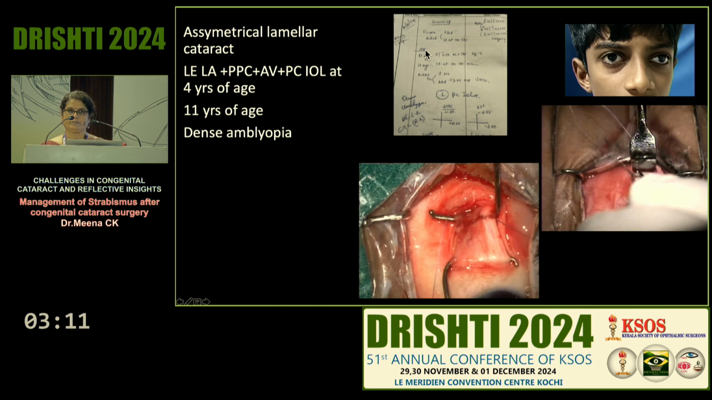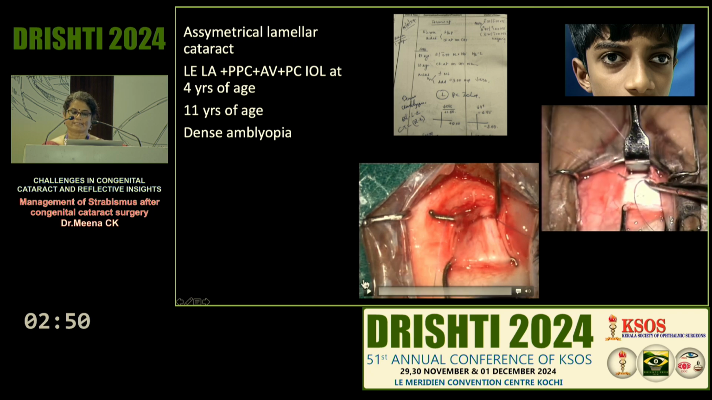So he is under follow-up, but he had lost to follow-up and he had come with a small exotropia initially itself. So at 11 years of age, this is his vision status, 6/6 in the right eye, and it's only counting fingers 1 meter in the left eye. And this is a dense amblyopia. In such cases, I would prefer to go for a single eye surgery, that is a resect procedure.